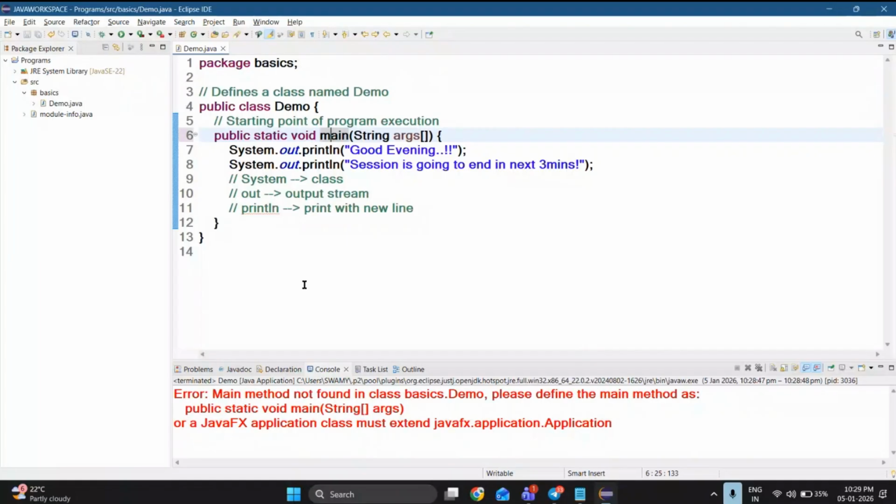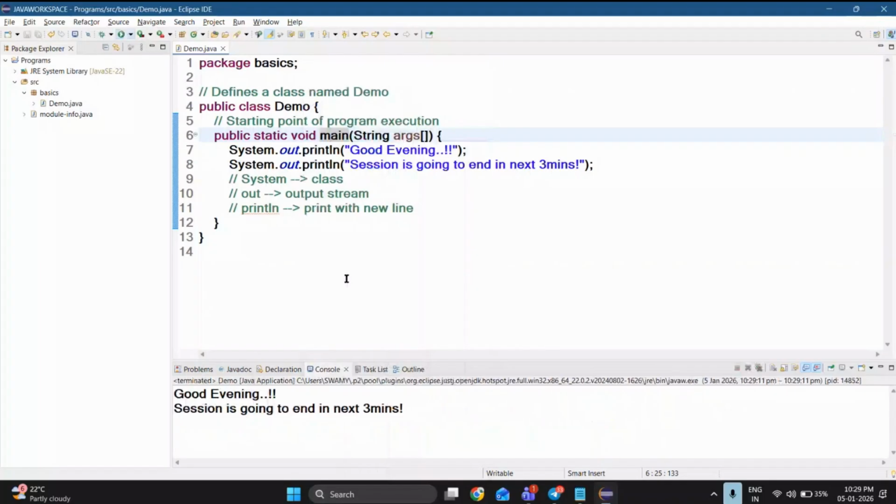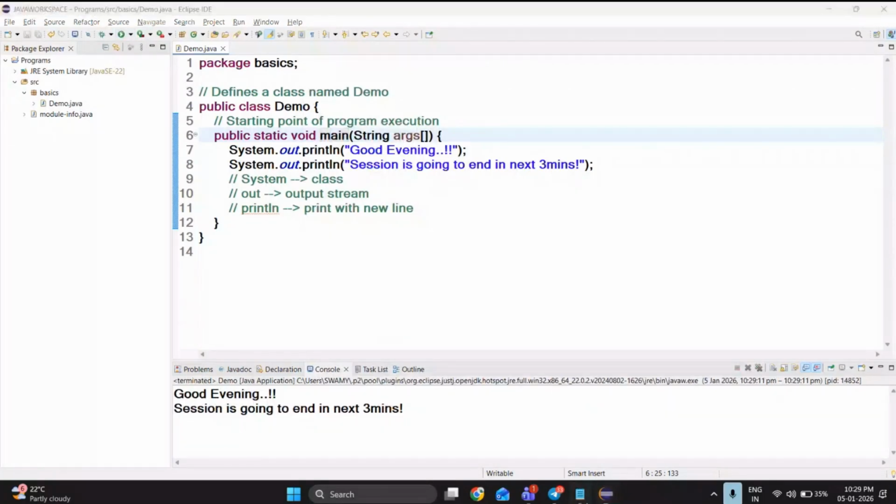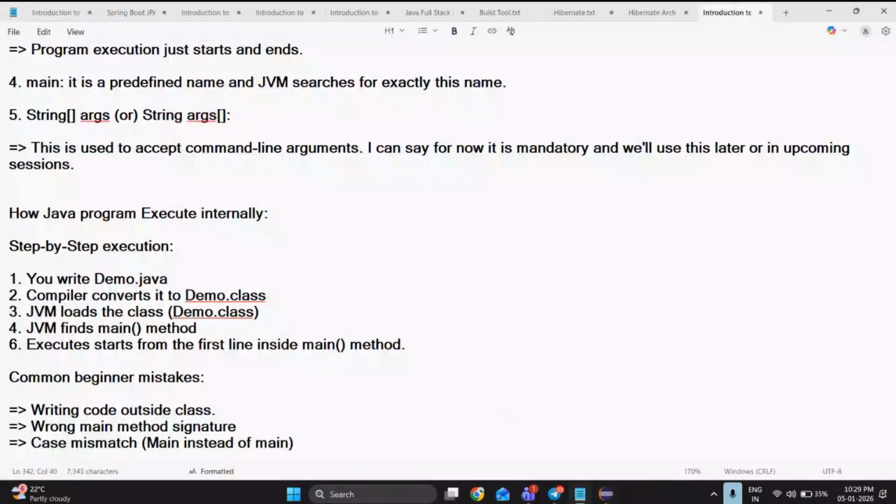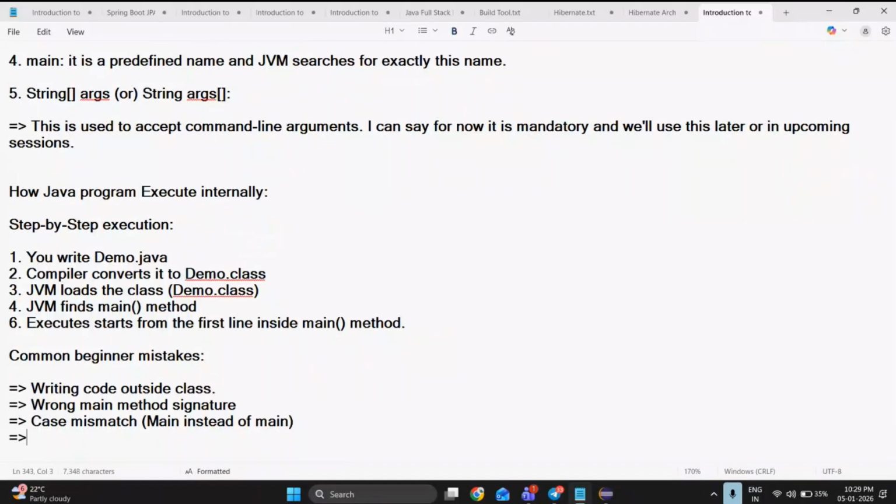Okay, run as Java application. Done. So I can explain main instead of small main. Never ever try to write your code with a capital M. It is going to show you some errors. And file name mismatch. This is done by most of the students, but don't ever do it.